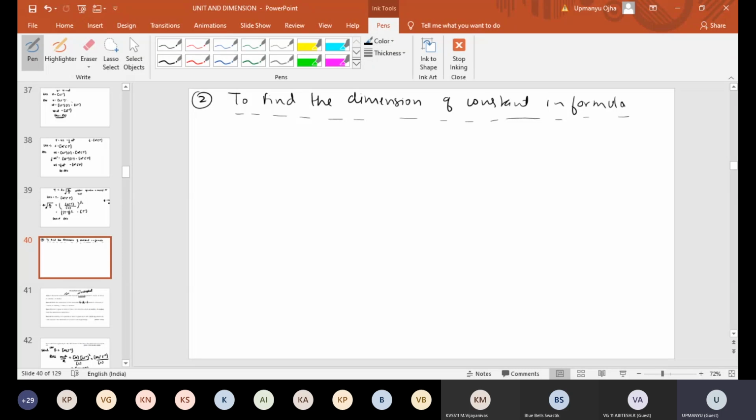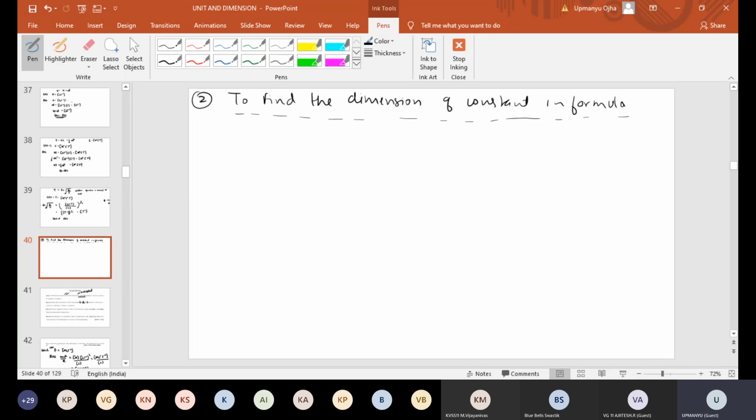The remaining constants may or may not have dimension, that depends upon the formula which we are using. But all constants are not dimensionless, that you have to understand.